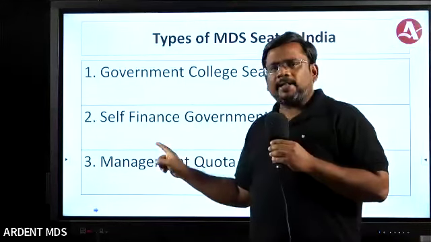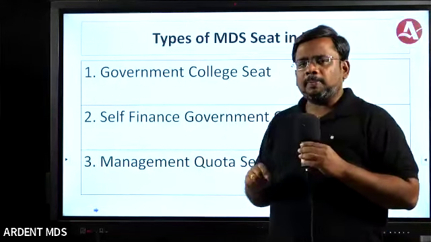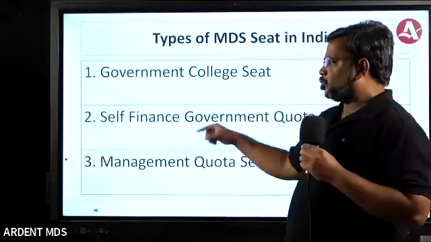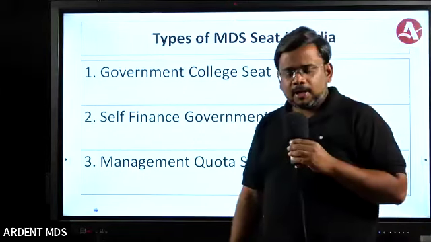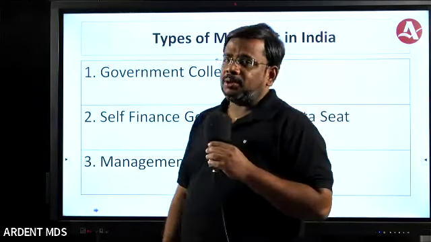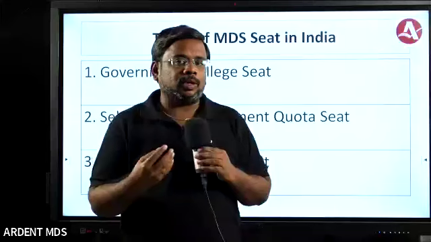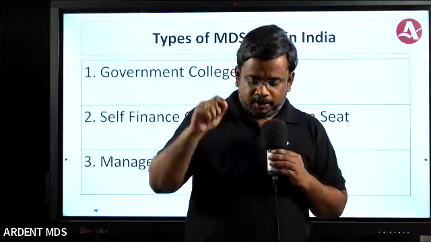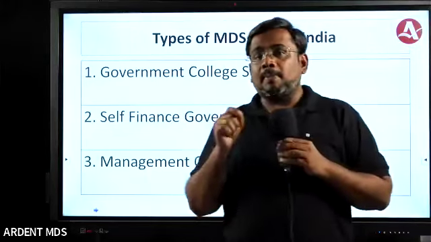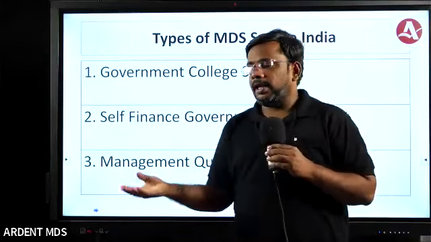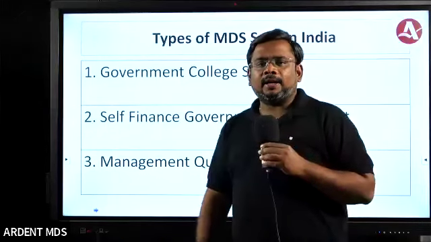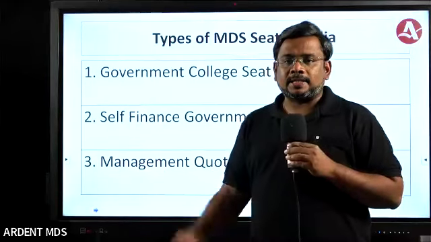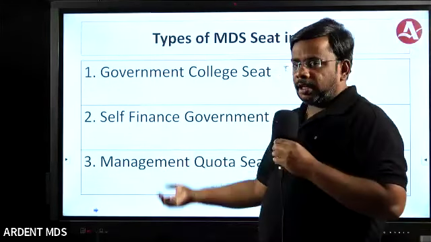Okay. And if you get the seat, I usually prefer students to join even a self-finance government quota, but make sure the college has a good amount of case flow, because case flow is very important to learn in the PG time, and you should be a master in your department. If you take prosto, you should be a master in root canal treatment. Otherwise, taking a complete course without cases is not useful at all, right?